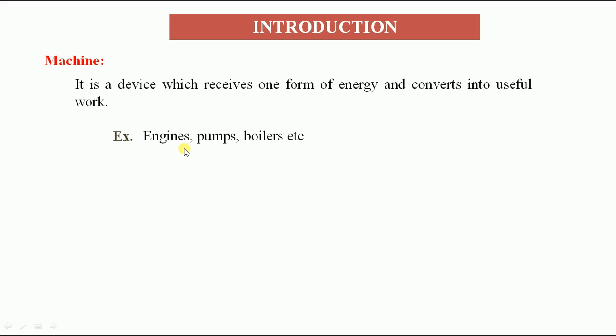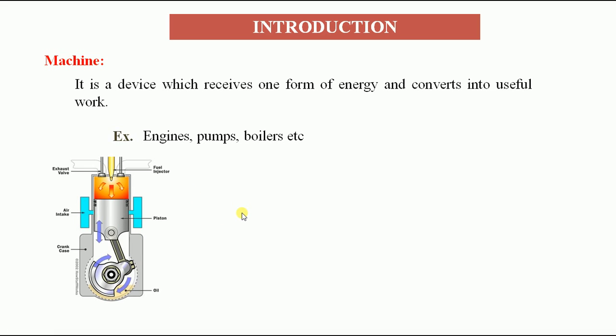So how can we exactly analyze that the engine is a machine? Here we take the figure of the engine. This is the two-stroke engine, and if you want to say this engine is a machine, it has to convert one form of energy into useful work. So what is the one form of energy, that is the available form of energy, and what is the required work you are getting from this engine here.